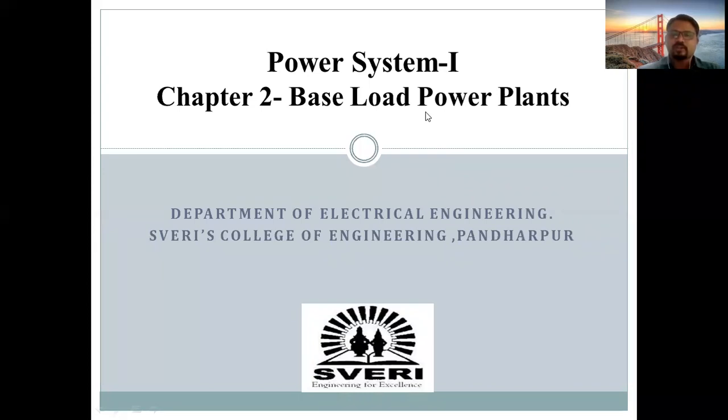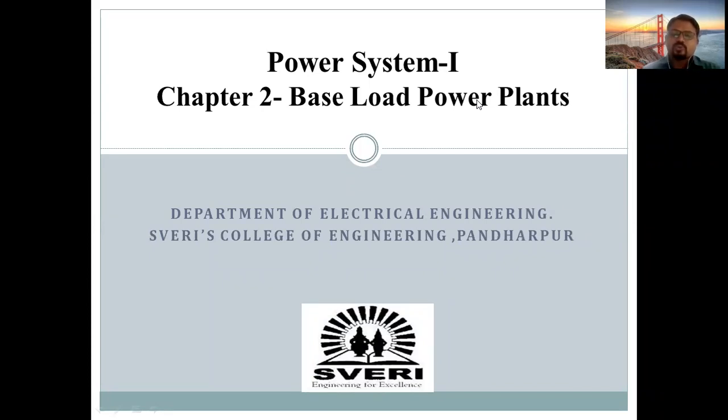That's why already I have told you this chapter is somewhat an interesting chapter, because as far as our electricity generation is concerned, as far as our sources of electricity are concerned, how we are going to generate our electrical energy with different sources, that we are going to study in this particular chapter number second, that is nothing but the base load power plant.